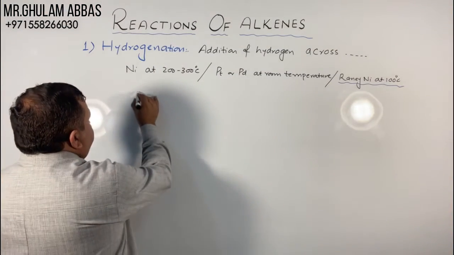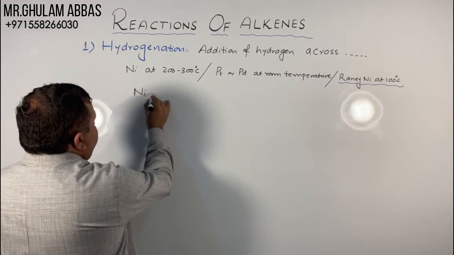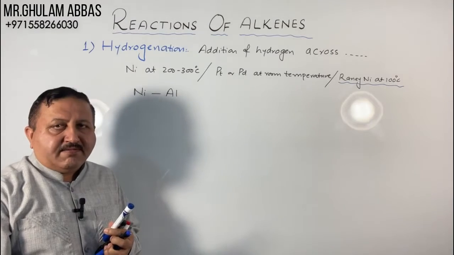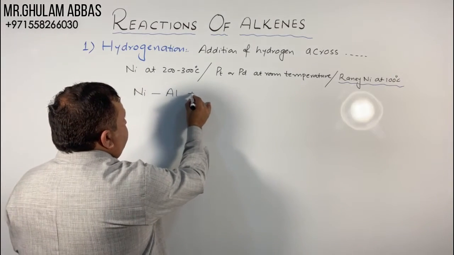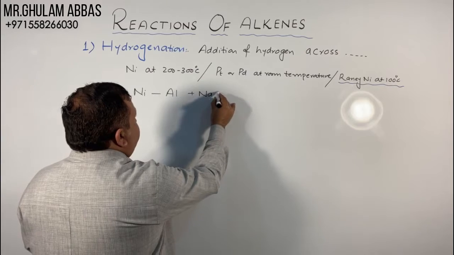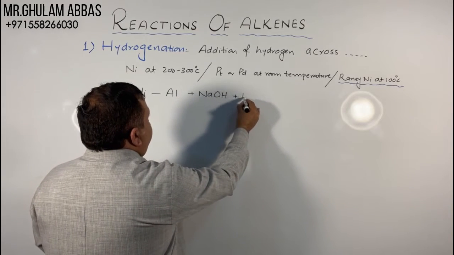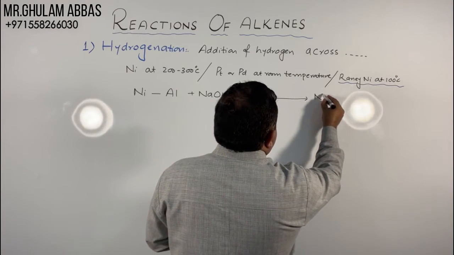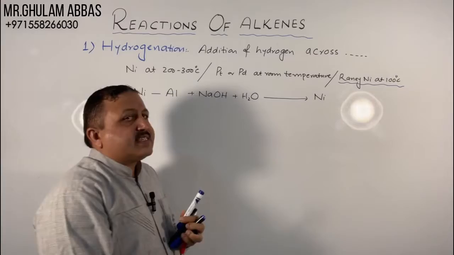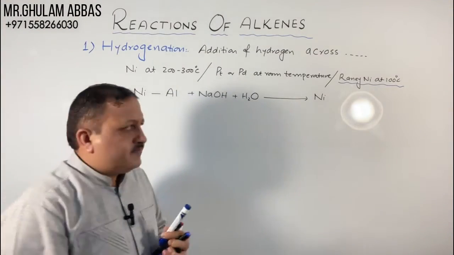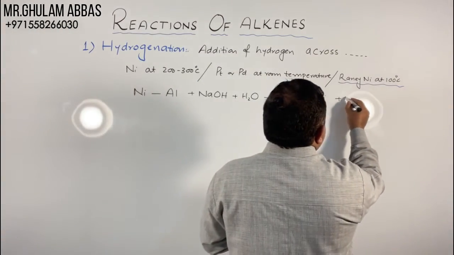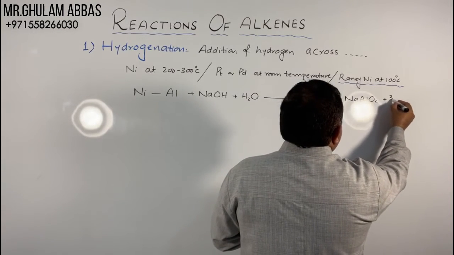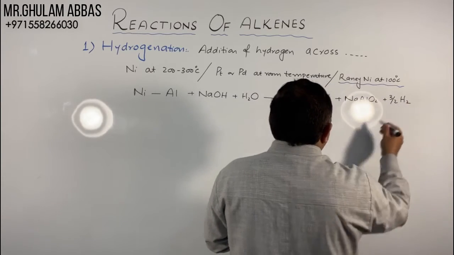I can also explain with the help of equation: NiAl, this is nickel aluminium alloy. When it reacts with aqueous NaOH plus water, then nickel which is obtained in this reaction is called Raney nickel, plus NaAlO2 plus 3/2 H2.